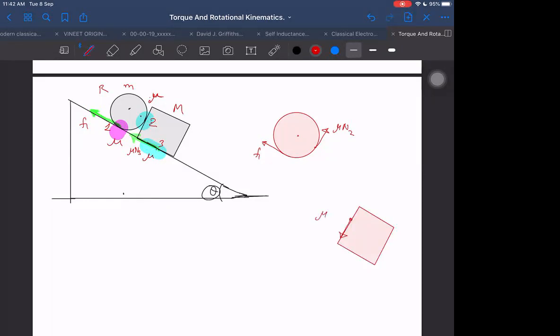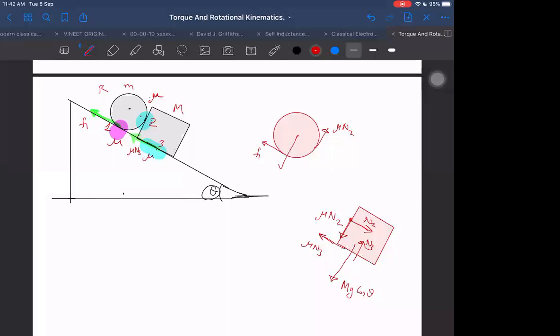This is mu into N2. And here it is N2. And here it is N3. And backwards it is mu into N3. And this side it is capital Mg cos theta.